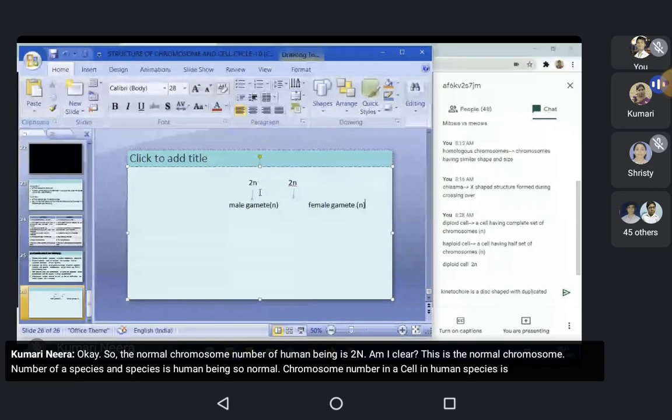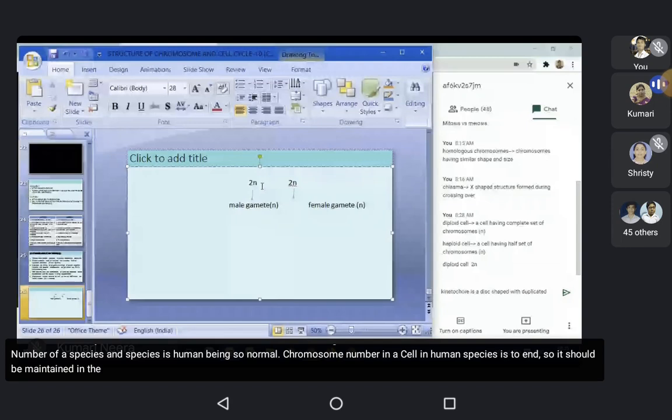So it should be maintained in the offspring, in the daughter cell, in the children.